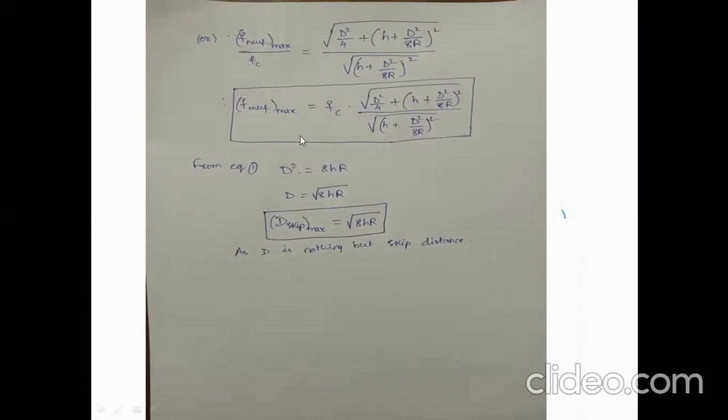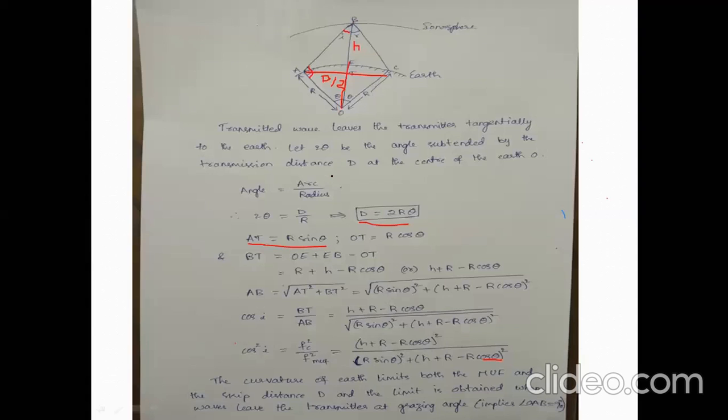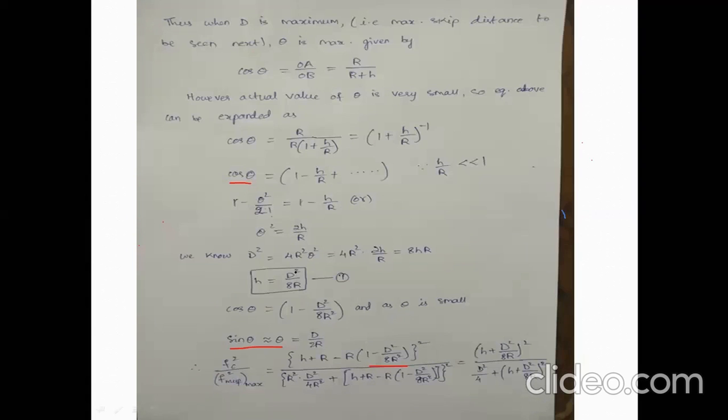This is the relation between fMUF and skip distance if the earth is not flat, if it is curved. And also we know D square is nothing but 8HR, D is root 8HR, and D now is nothing but the skip distance. Where did we get this D square equal to 8HR from? Previously we have it here, D square equal to 8HR from equation 1.